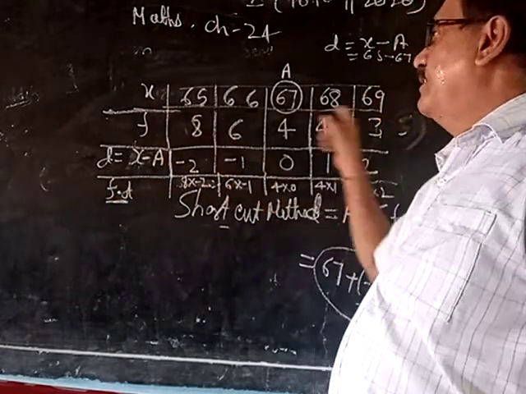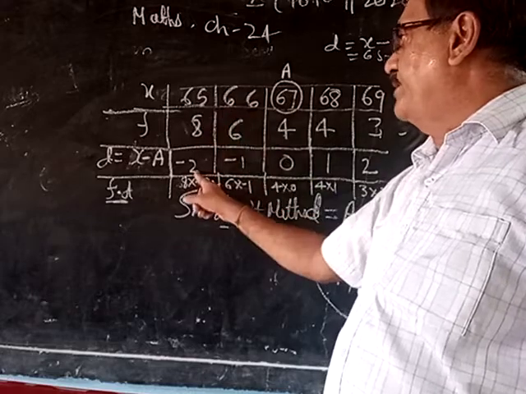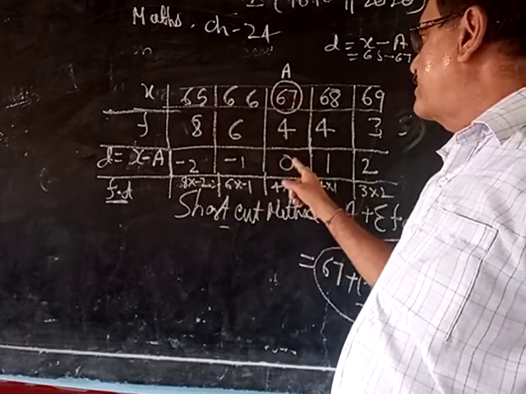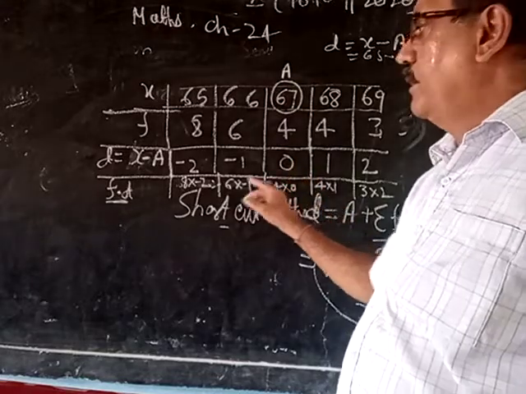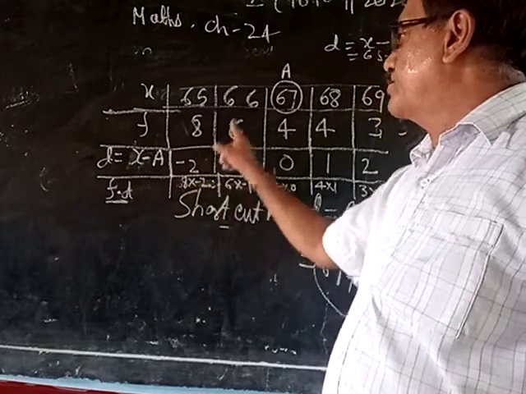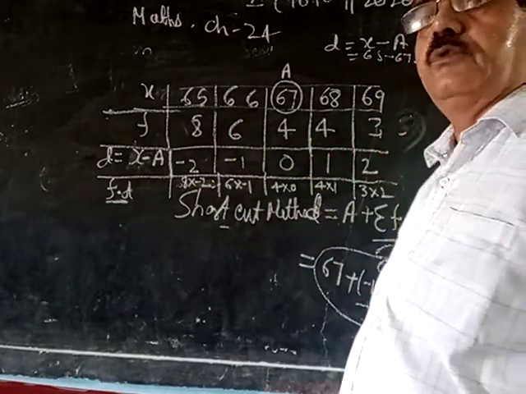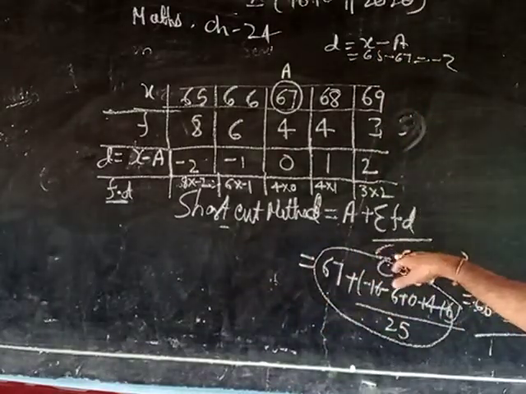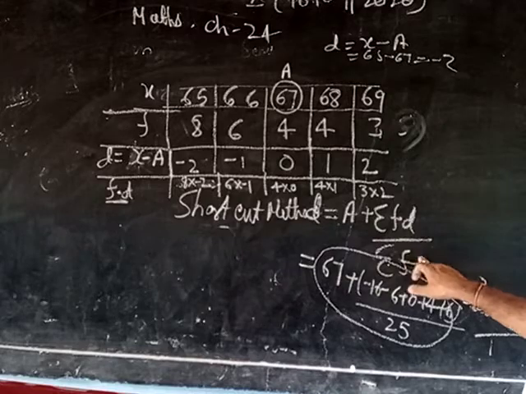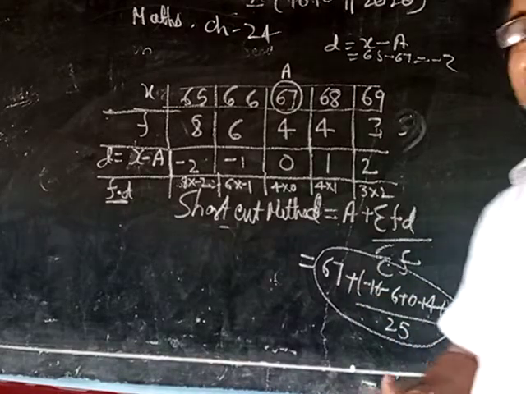This is X. So 65 minus 67, 66, that you have to write here. 66 minus 67 is minus 1, 67 minus 67 is 0. Then you have to find FD, multiplying 8 into minus 2, 6 into minus 1, 4 into 0, 4 into 1, plus 3 into 2. Then put it in the formula A plus sigma FD by sigma F. Write this value, sigma F is 25. This will give the mean.